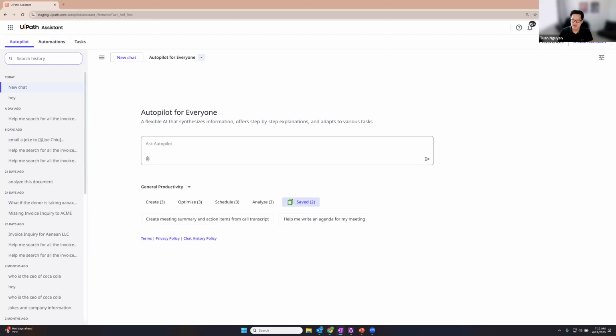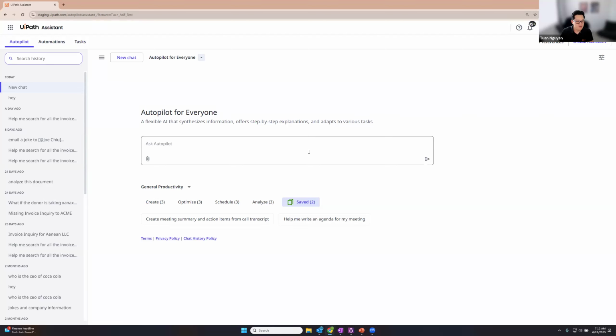Okay, let's talk a little bit about the functionality in Autopilot for Everyone. So for those of you who are very familiar with Autopilot for Everyone, this will be a refresher. But for those of you who aren't, I just want to walk through the things that Autopilot for Everyone can do. So first and foremost,